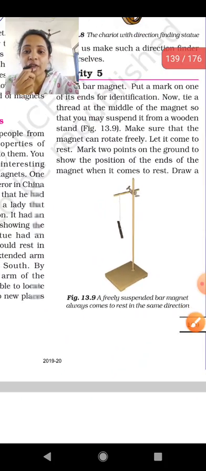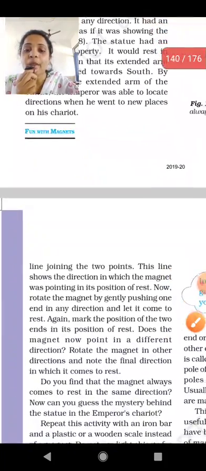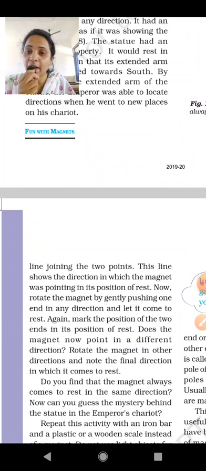And now what we have to do? Join the 2 points that we have marked with a line. The line shows the direction in which the magnet was pointing in its position of rest. The magnet is already at rest and not moving, so it will show one position, either on this line or on that line.